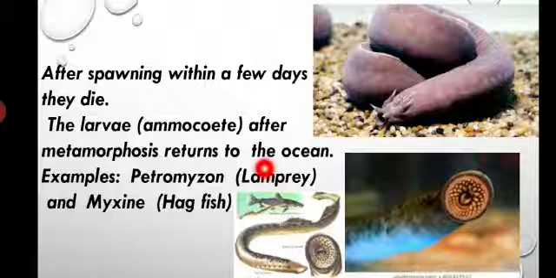The larvae are amoebocyte-like, meaning freely swimming, freely moving like amoebocytes. After metamorphosis they return to the ocean. Metamorphosis means changes, development. It is a biological process by which an animal physically develops after birth or hatching. It involves a conspicuous and relatively abrupt change in the animal's body through cell growth and differentiation. This process is called metamorphosis.